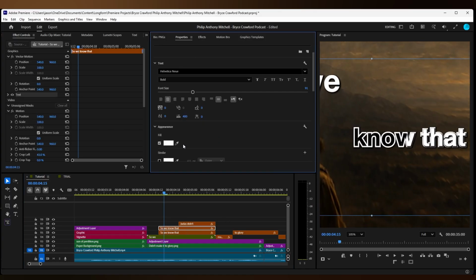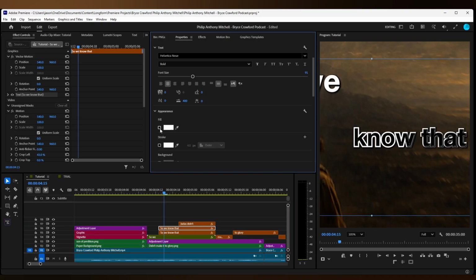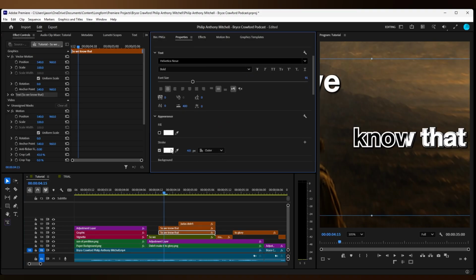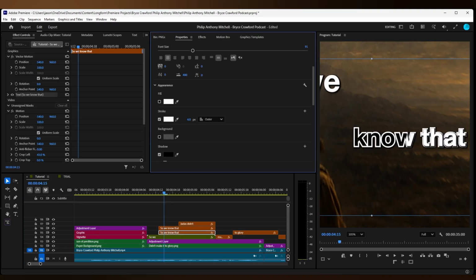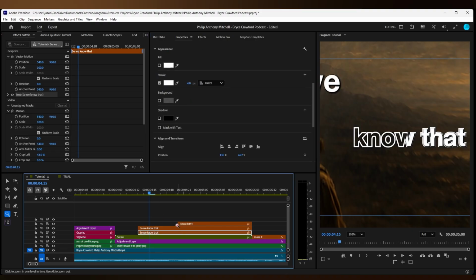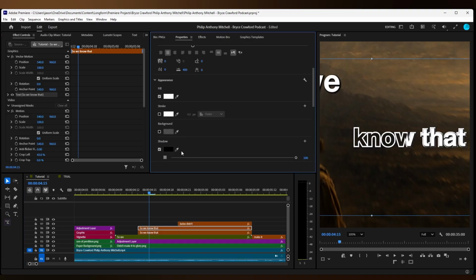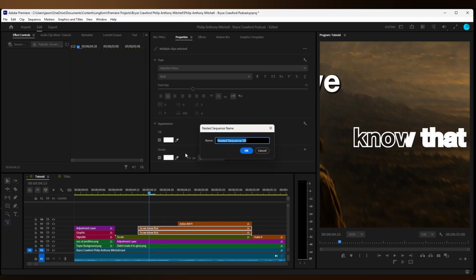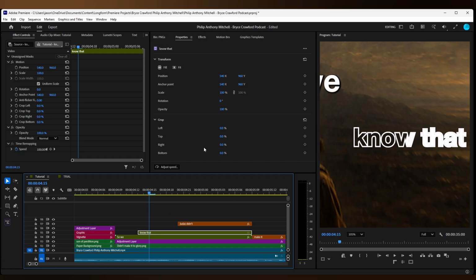Then I'm going to go into the top one, or the bottom one rather, and I'm going to take off the shadow. Then I'm going to go back into the top one, take off the shadow again. Nest both.